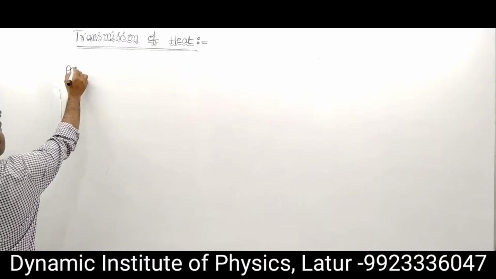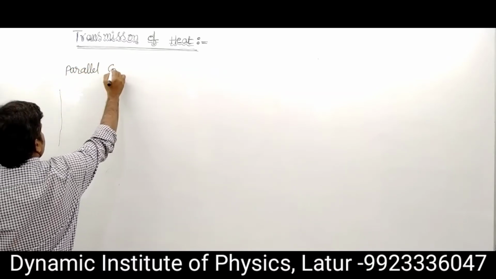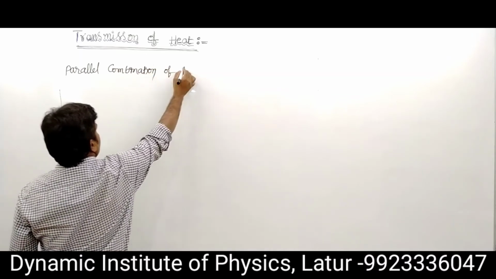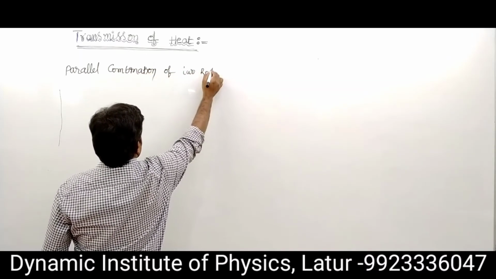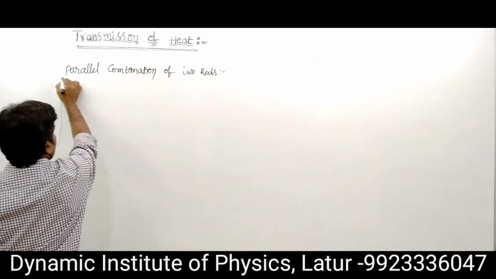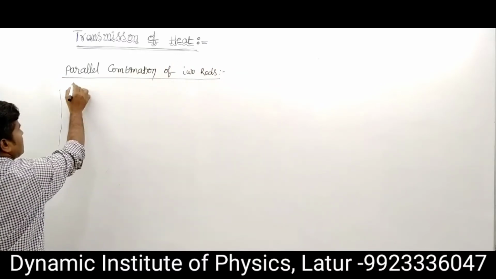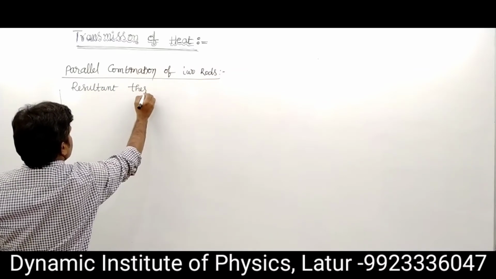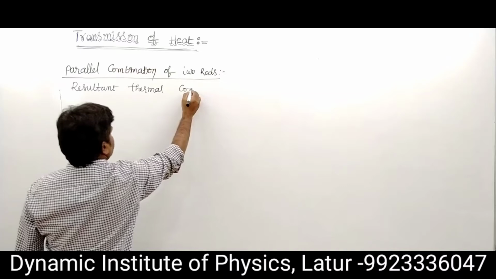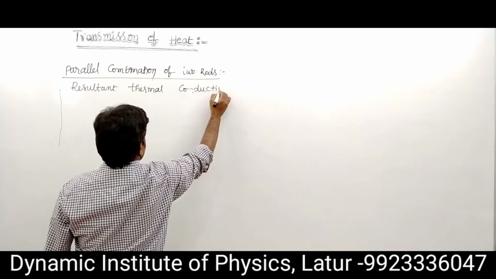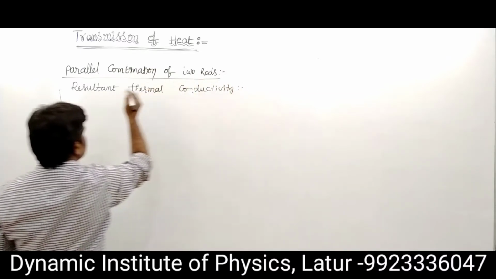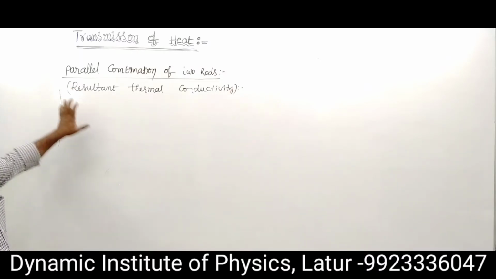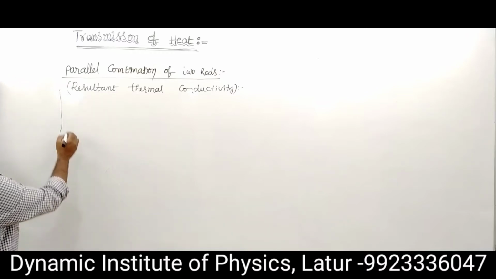Now the parallel combination of two rods. Two rods are connected in parallel combination. We want the resultant thermal conductivity. So what is this resultant thermal conductivity in parallel combination of two rods?